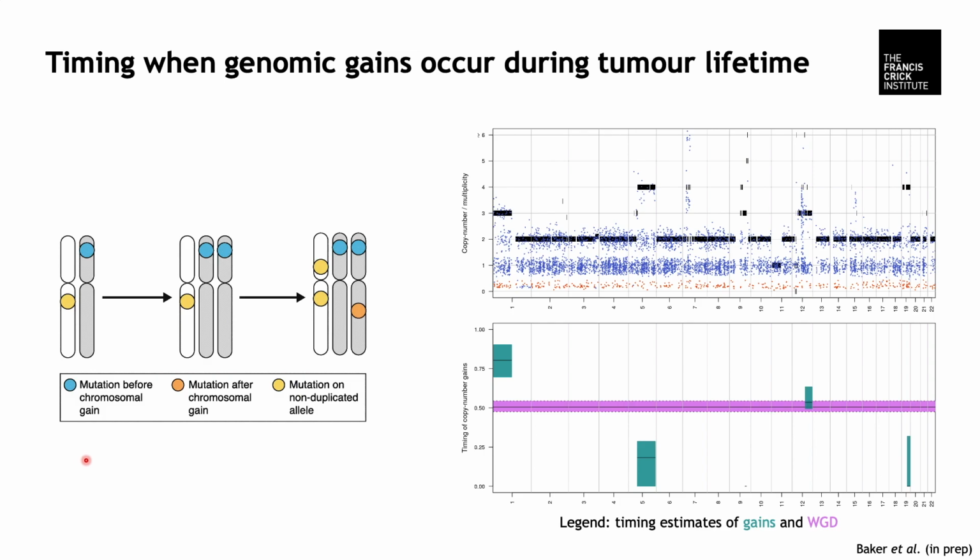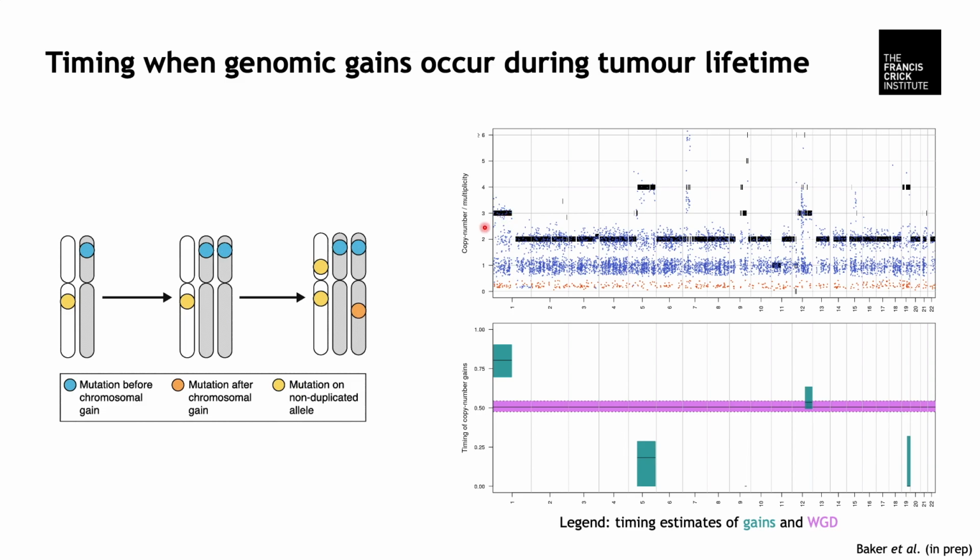The third analysis is about timing copy number gains. So if a mutation is located in a region where there would be a gain, then its multiplicity increases. However, if the mutation happens after the gain, then it's simply not copied. So this principle allows pinpointing when copy number gains occur, including whole genome doubling during a tumor's evolutionary past.